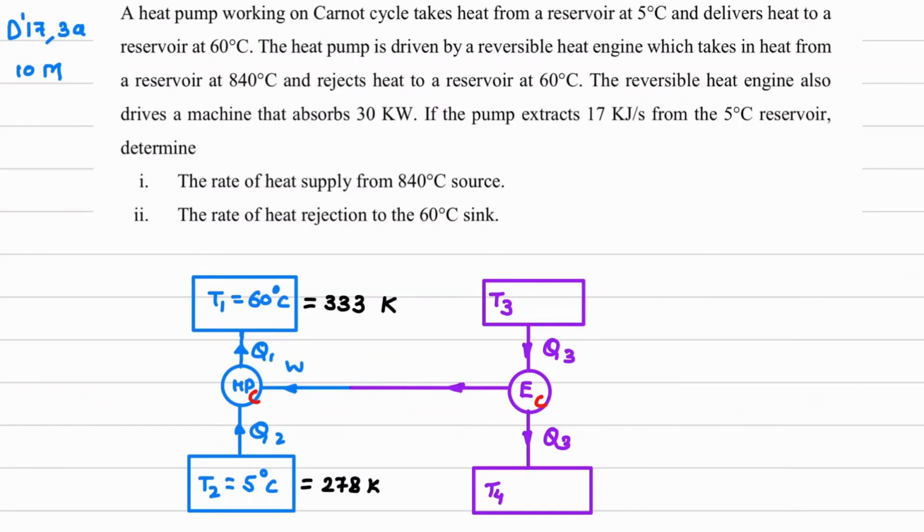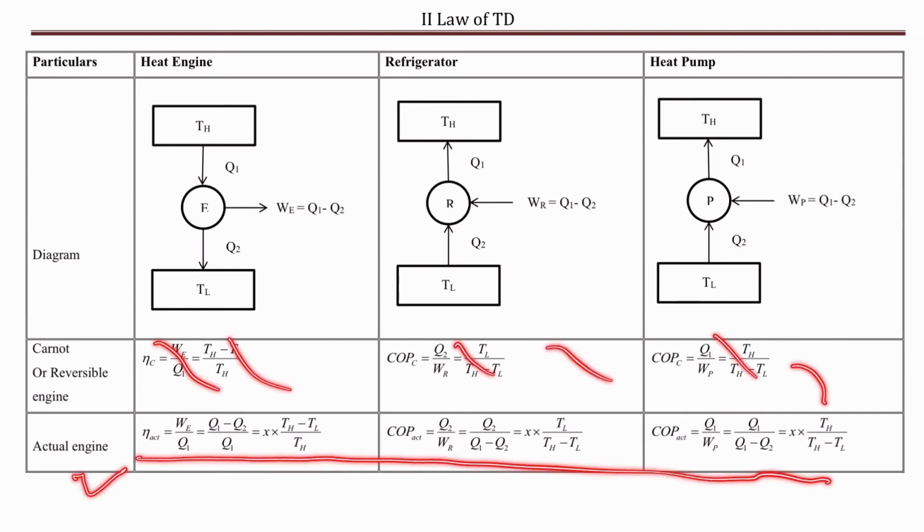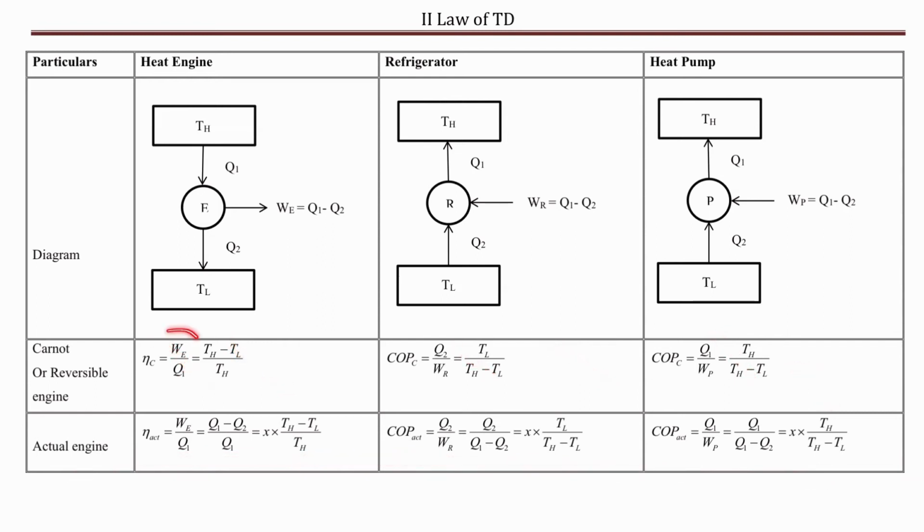Now here, please make a note: instead of using this Carnot cycle word, suppose heat pump, if this part is cancelled off, working on Carnot cycle, and here instead of this reversible, this word is removed, in that case you will use this last line of the formula list. You will not use this equation. Now since in the question it is given that the given engine and heat pump is Carnot, we are going to use the second row formula.